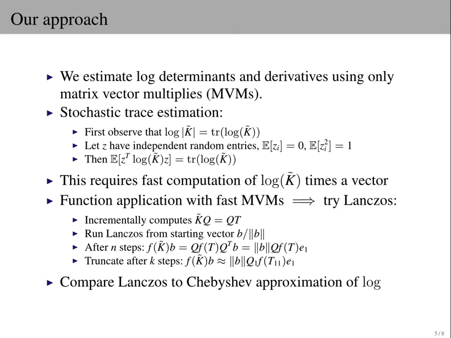We begin by writing the log determinant as a trace of the log, which we can compute using stochastic trace estimators. Moreover, we parlay fast MVMs with k tilde into fast MVMs with log k tilde using the Lanczos process, a common tool for computing eigenvalues in matrix functions. As it turns out, the gradient of log k tilde can also be expressed in terms of traces of certain functions of k tilde, and the same Lanczos steps can be used to compute gradients. The Lanczos process is sensitive to the locations of the eigenvalues of k tilde, and hence this method tends to yield much better accuracy than so-called Chebyshev methods, which instead use a polynomial approximation of the log.